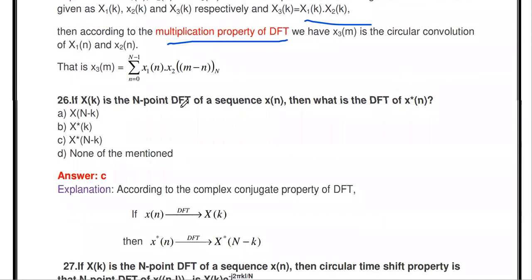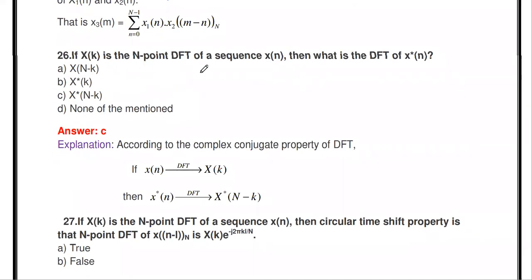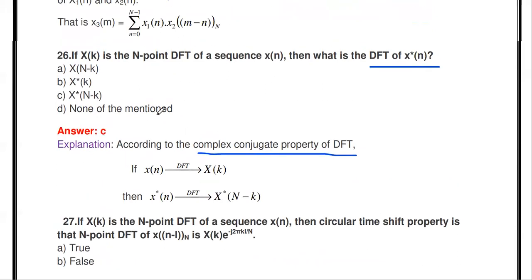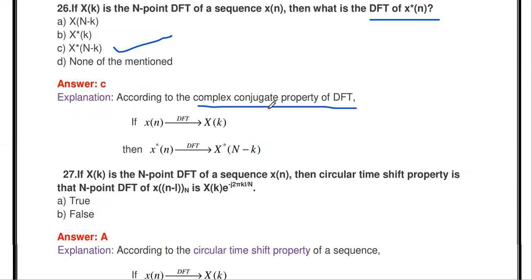Okay, then the next question: if X of k is the N-point DFT of the sequence x of n, then what is the DFT of x complex conjugate of n? We studied one more property, the complex conjugate property of DFT. According to the complex conjugate property, if the DFT of x of n is X of k, then the DFT of x complex conjugate of n is capital X complex conjugate of N minus k. So here the answer is C, X complex conjugate of N minus k. This is the complex conjugate property.